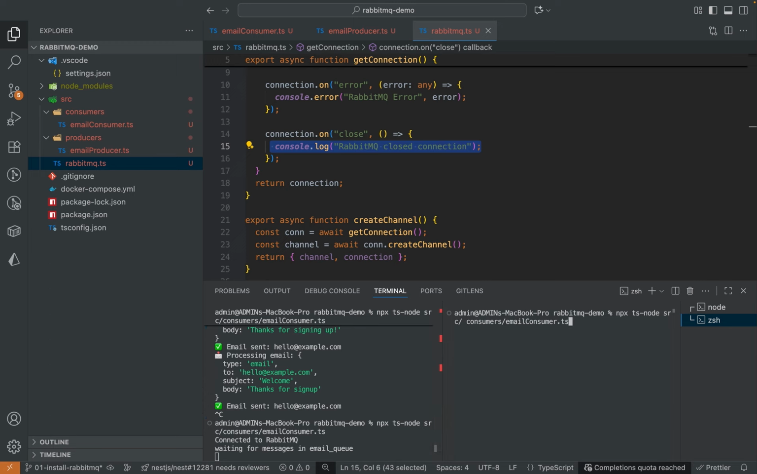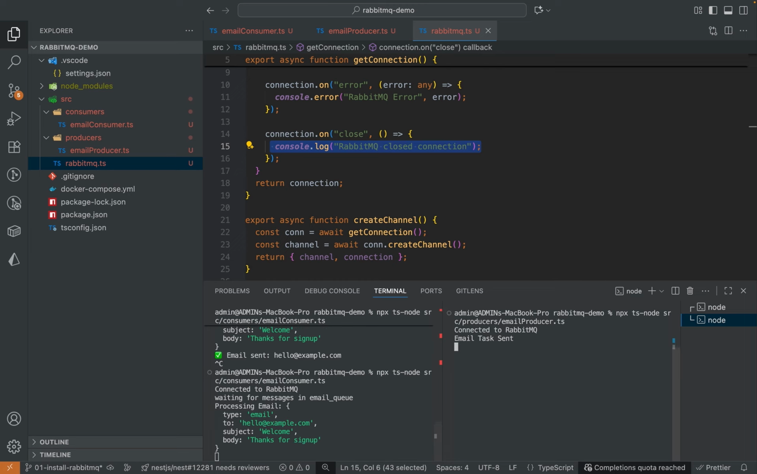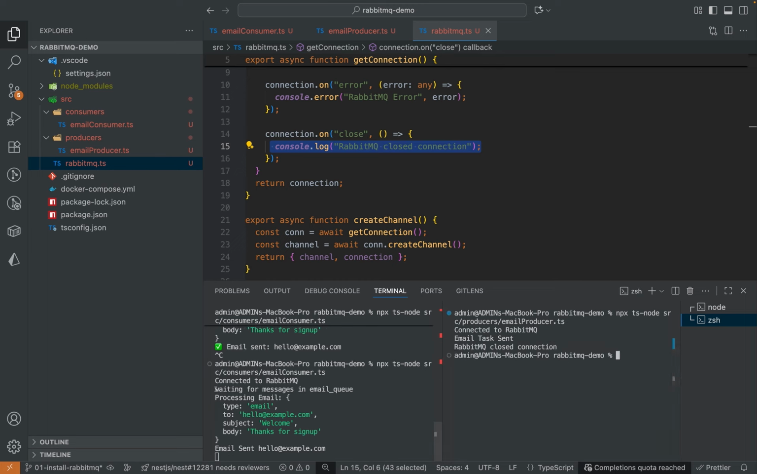I have to run the producer code. npx ts-node source producers email producer.ts. You can see processing email. I received that message. Email sent, waited for 2 seconds. Email sent.